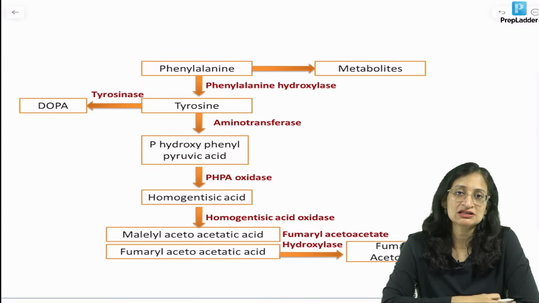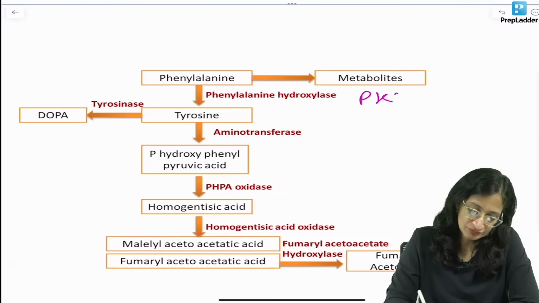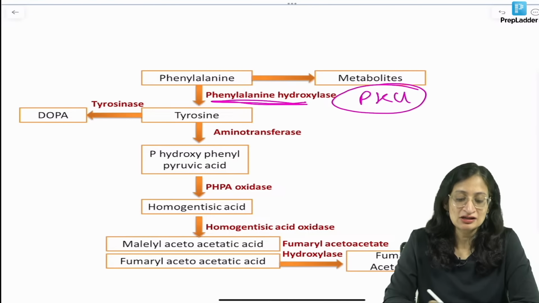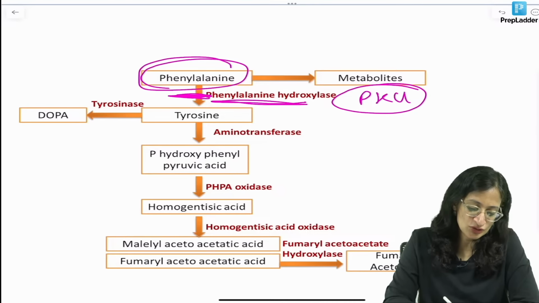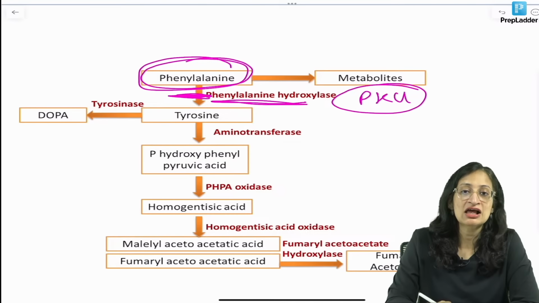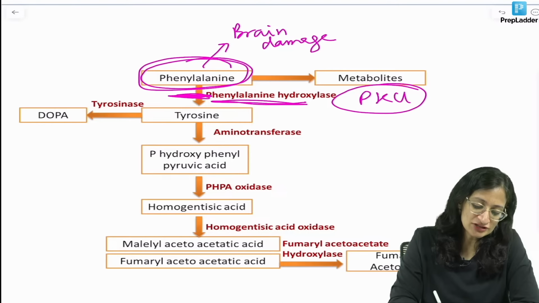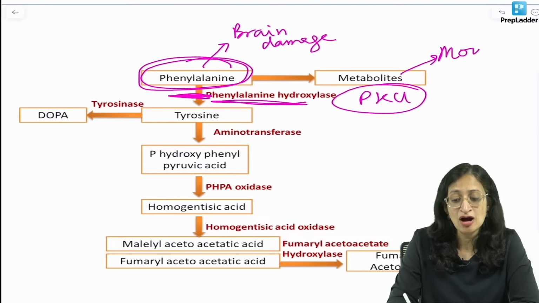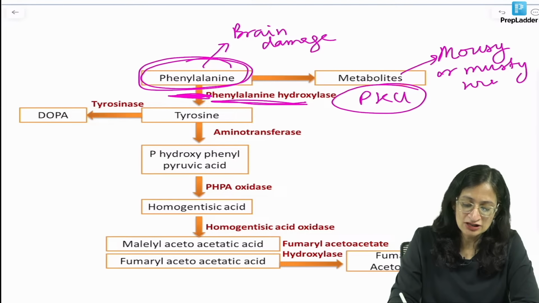So, what is this disease that we are talking about here? Phenylketonuria. It is deficiency of phenylalanine hydroxylase. So, phenylalanine hydroxylase deficiency, phenylketonuria, what is going to happen? Phenylalanine is going to accumulate. Excess of phenylalanine will lead to brain damage and you will have neurological manifestations. And excess of phenylalanine will lead to metabolites like phenylacetate, phenylpyruvate. So, you will get a mousy or musty urine odor. Okay, urine odor. What else?